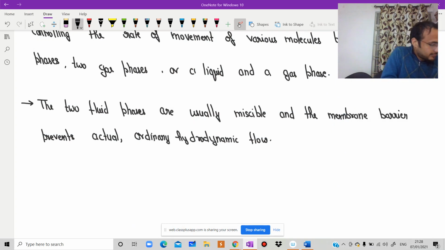So write down first, membrane. What do we mean by membrane? First, we need to understand about the membrane.